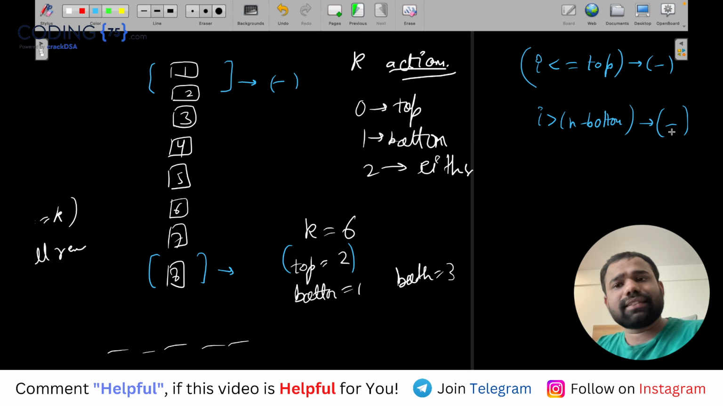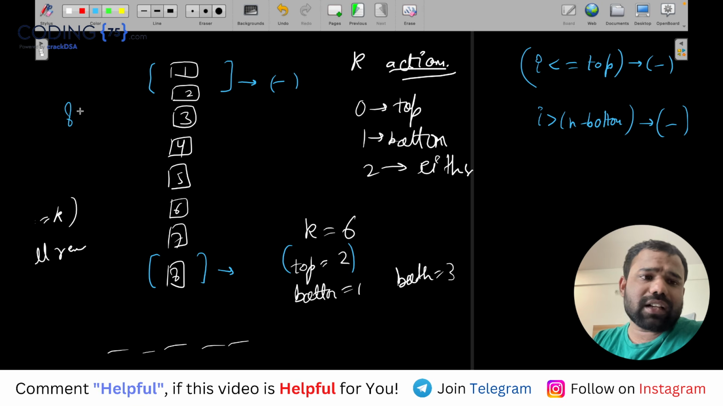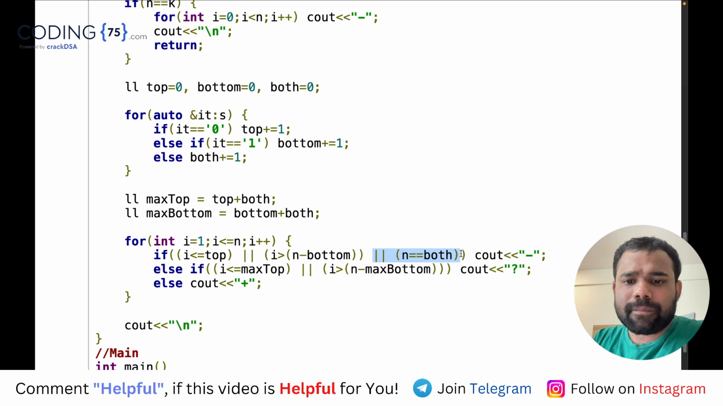So if the card is less than or equal to top, it will for sure be removed, or if the card is more than n minus bottom, meaning the last bottom cards, that will also be removed. And one more case is there: if all the cards are optional, so let's say we have 8 cards and all 8 are optional, meaning either operation. This is actually not required. I considered this case here, but it was not required because it is already handled here.